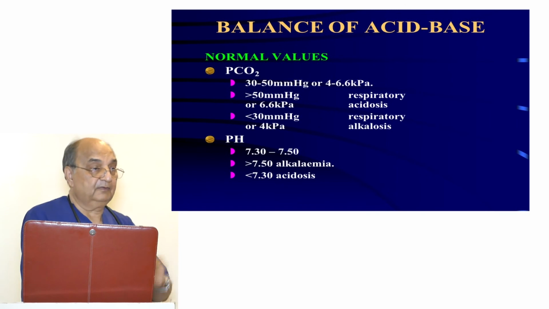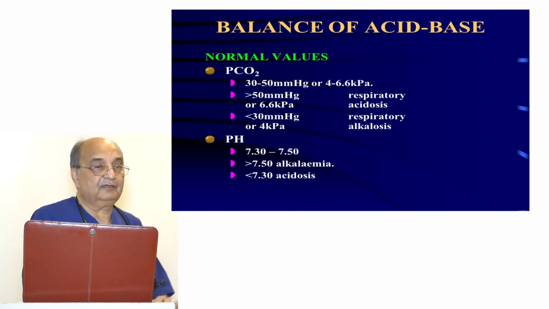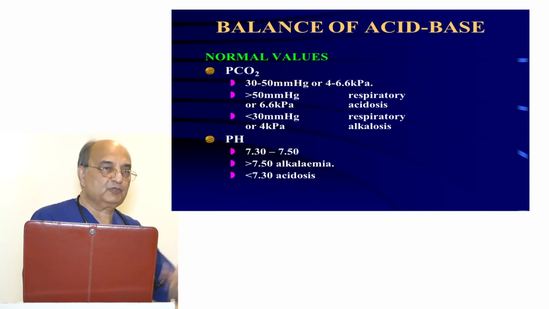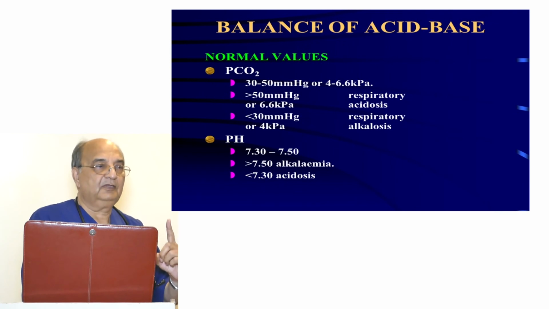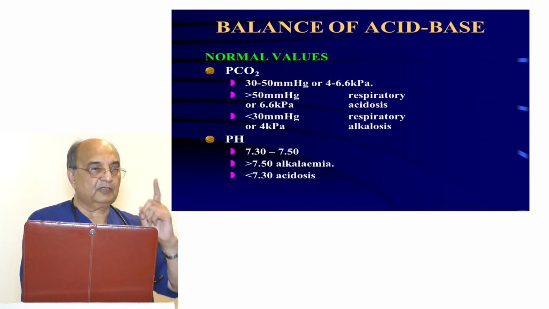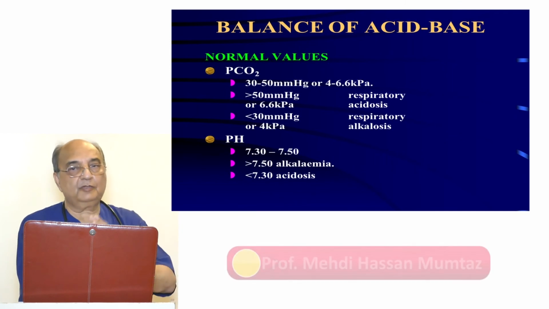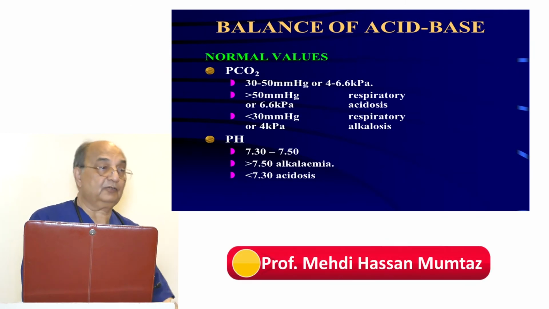Normally, on every blood gas report it is written 7.35 to 7.45. This is wrong. Absolute normal is 7.4. There is a range of compensation from 7.3 to 7.5. From 7.3 to 7.4, it is compensation on the acidic side. From 7.4 to 7.5, it is compensation on the alkalosis side.